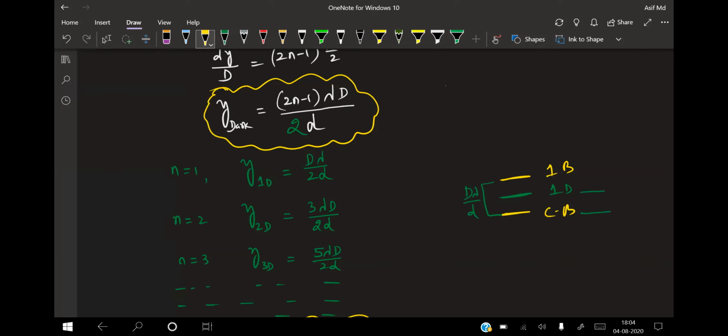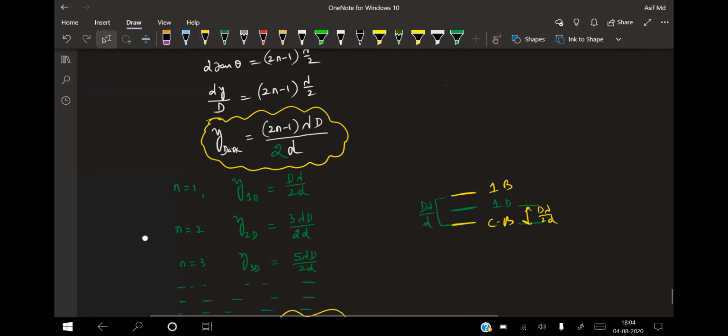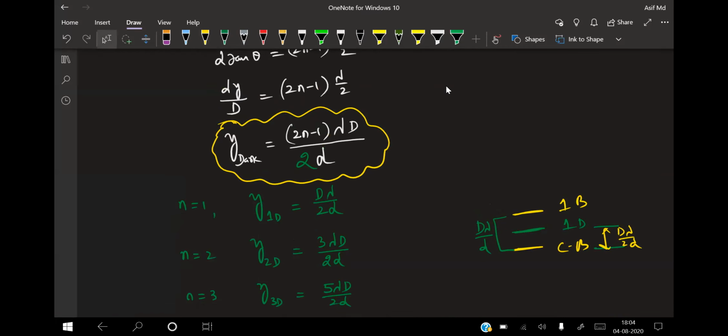That means exactly between the central maximum and the first bright there will be the first dark. That means bright, dark, bright. Maxima, minima. Energy can neither be created nor destroyed, but it is converted from maxima to minima and minima to maxima. These are the things you need to remember in the YDSE conditions.